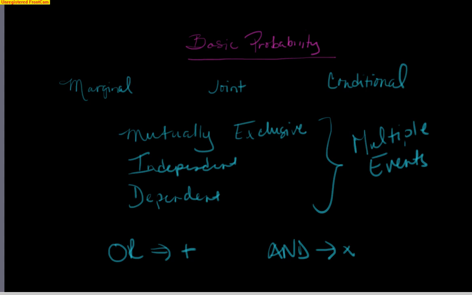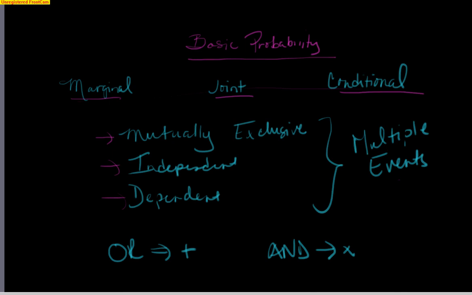Okay, so to summarize, these are the things that we've looked at in this video. We have talked about the different types of probabilities: marginal, joint, or conditional. Within those three, you can have multiple events, which can be mutually exclusive, independent, or dependent.